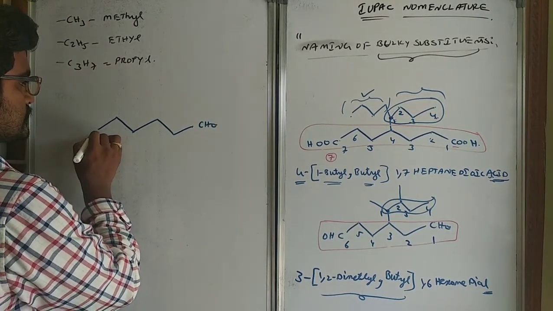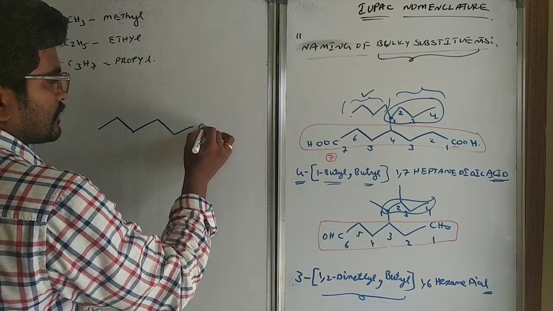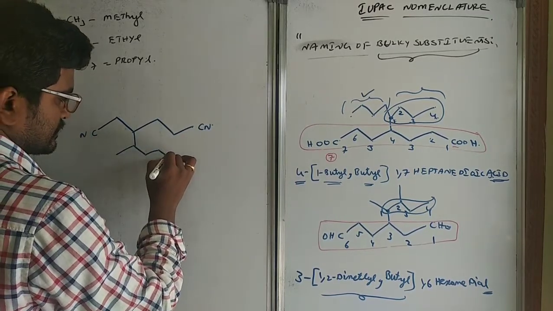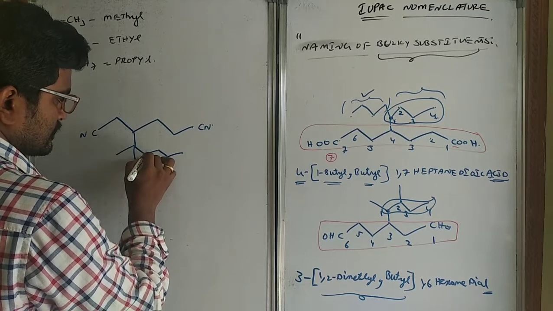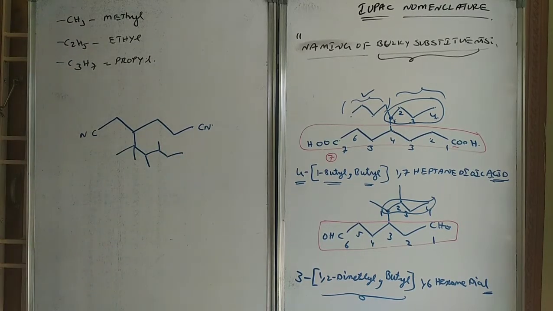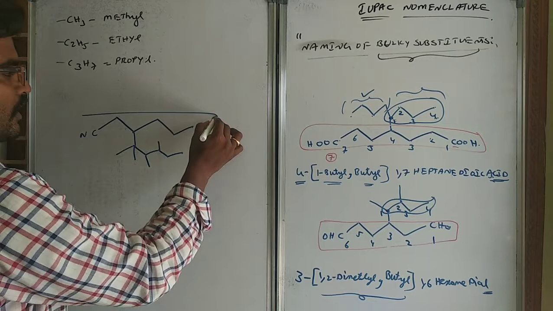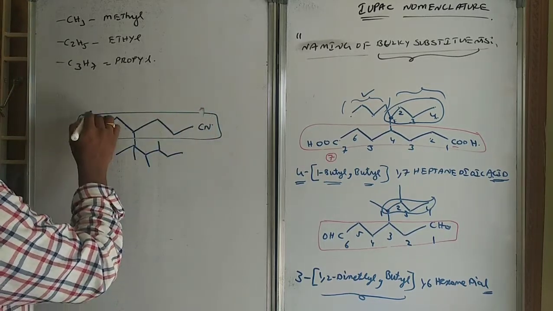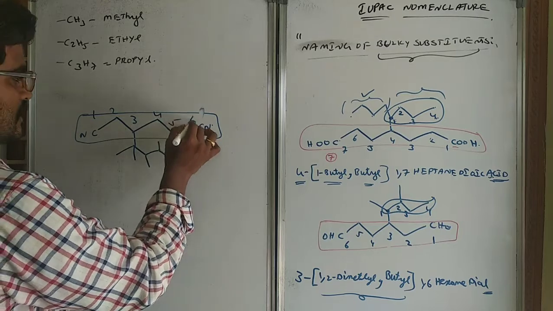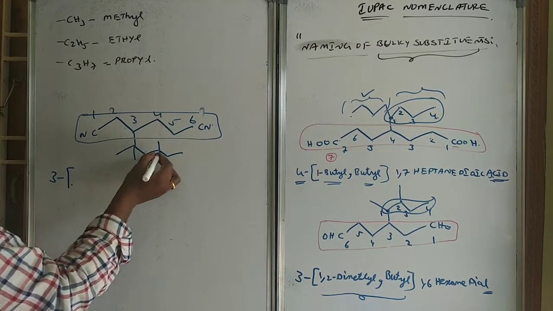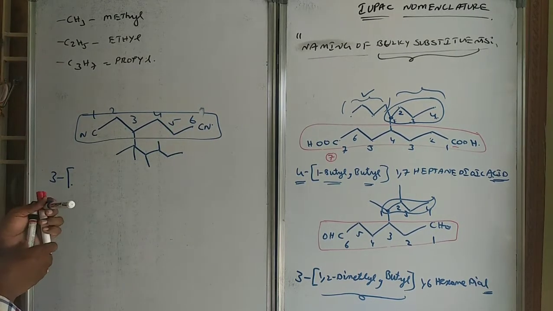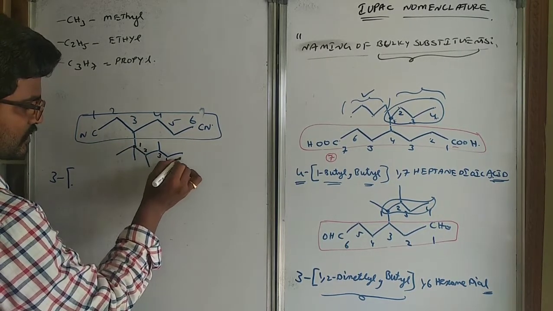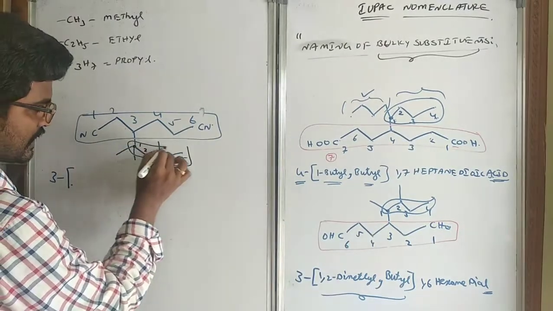CHO, CN I will write. This is there. So what is the main chain? Always when this kind of thing is there, this is the main chain. Numbering starts from this side. So 3 hyphen. This is the substituent. So how to number the substituent? This is the point of attachment. 1, 2, 3, 4, 5. So this is the side chain.